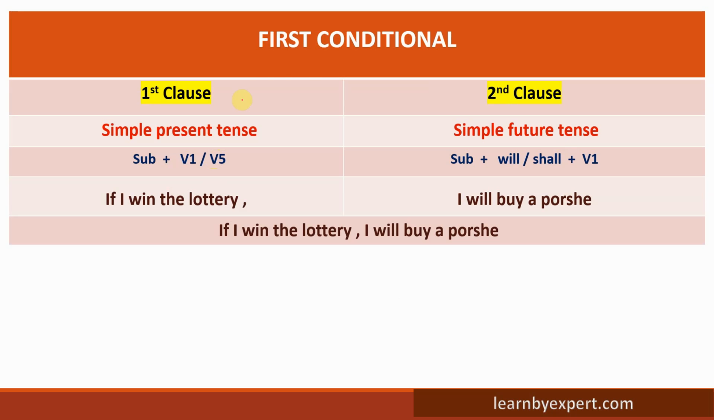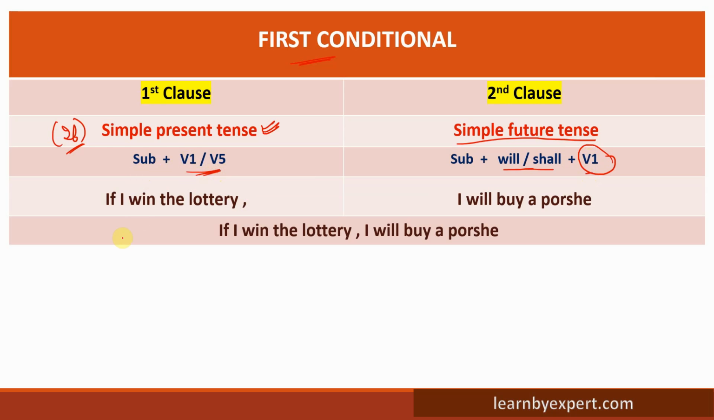So what happened for the first conditional? We use simple present tense in the first clause. The first clause represents the part with if. For the second clause, we use simple future tense. Simple future tense means there will be a usage of will or shall with verb first form. Remember, I told you in the first slide that with will or shall, you will always use verb first form. So, see how this is interrelated. Simple present tense, you're already aware of the verb forms that we use.